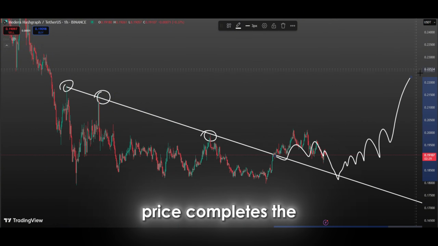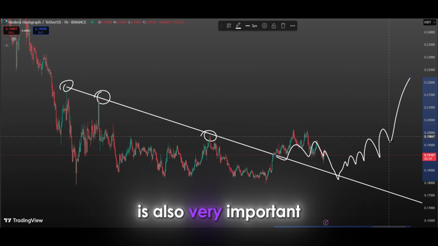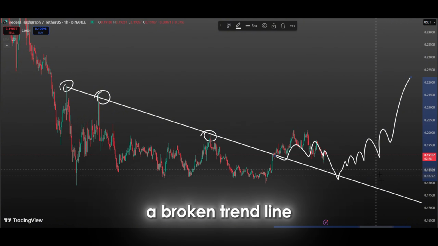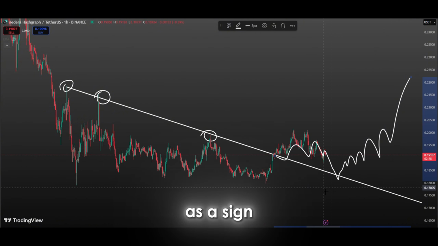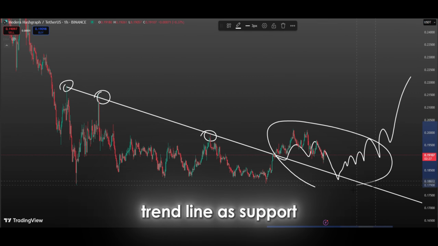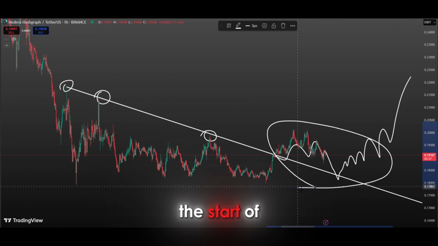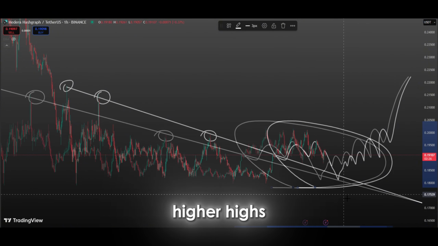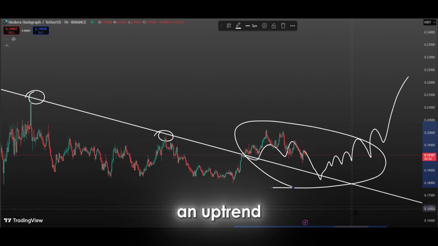Furthermore, how the price completes the retest process is also very important. From a technical analysis perspective, a retest of a broken trend line is typically seen as a sign that the uptrend will continue. If the price confirms the broken trend line as support and holds this area, the start of a new uptrend is likely. In this case, the price may begin to make higher highs and transition into an uptrend.